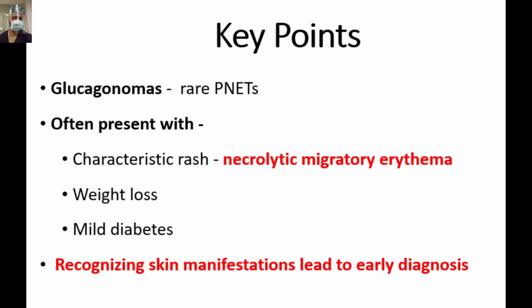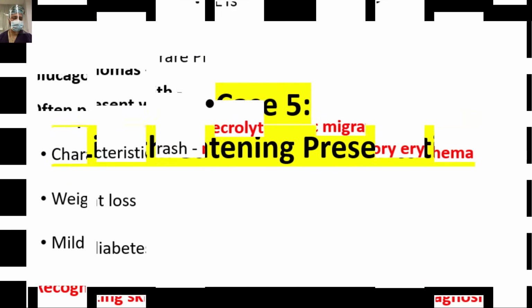I think less than 400 cases have been reported so far in the literature. There is a characteristic rash, necrolytic migratory erythema, and weight loss, with mild diabetes. Recognizing the skin manifestation leads to early diagnosis. Like in this case, the skin biopsy showing necrolytic migratory erythema was diagnostic.